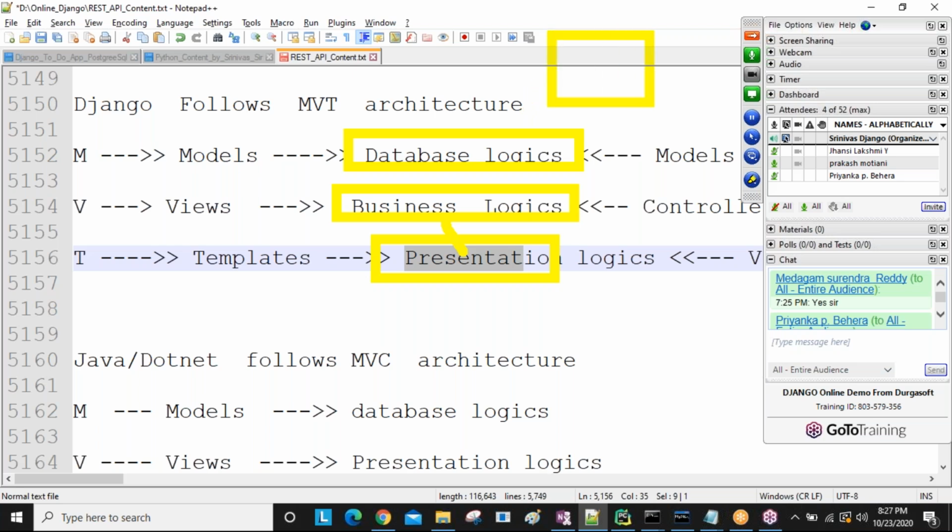Somewhere my MySQL DB is there, and in this place I'm going to store: username is so and so, email is so and so, password is so and so. Like this I'm going to store all the things, which we call records.